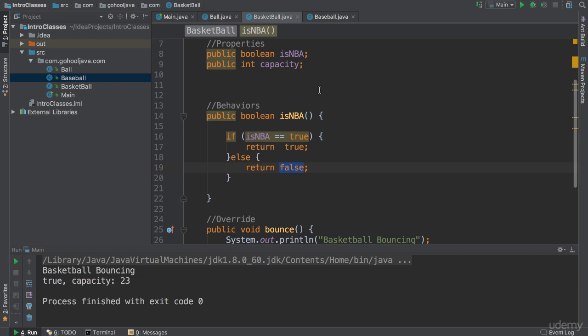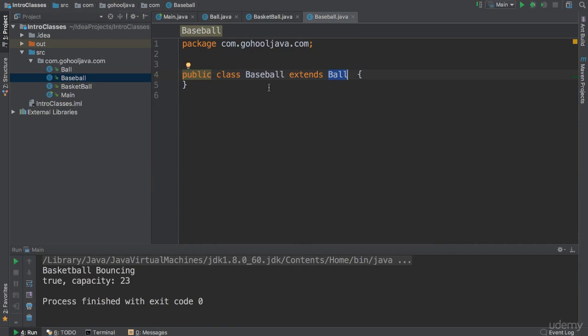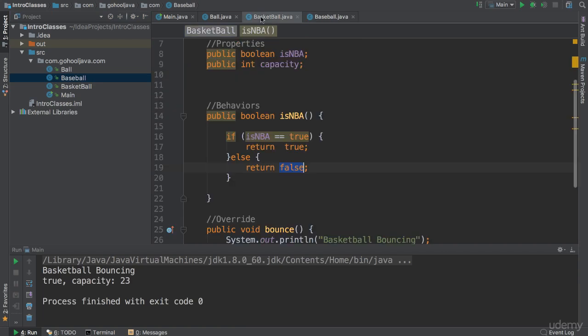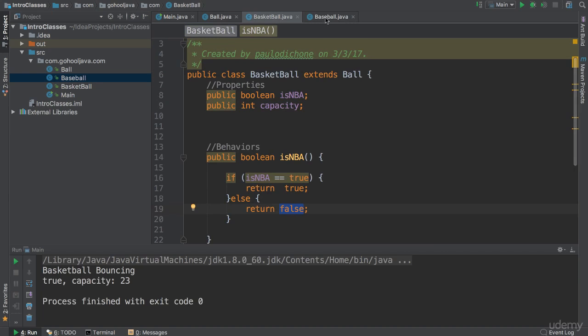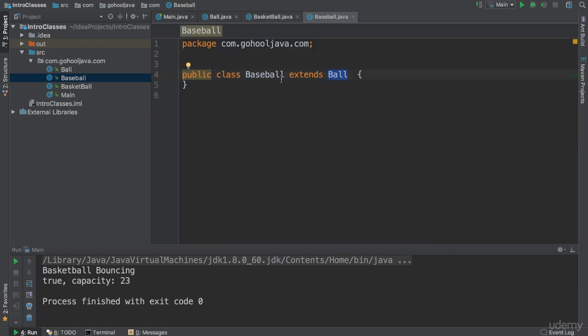All right. And of course, we did create the baseball here. So what I want you to do with the baseball, I want you to do the same thing we did with the basketball. Same thing, really, because you can here inside, you can go ahead and create your own new properties.